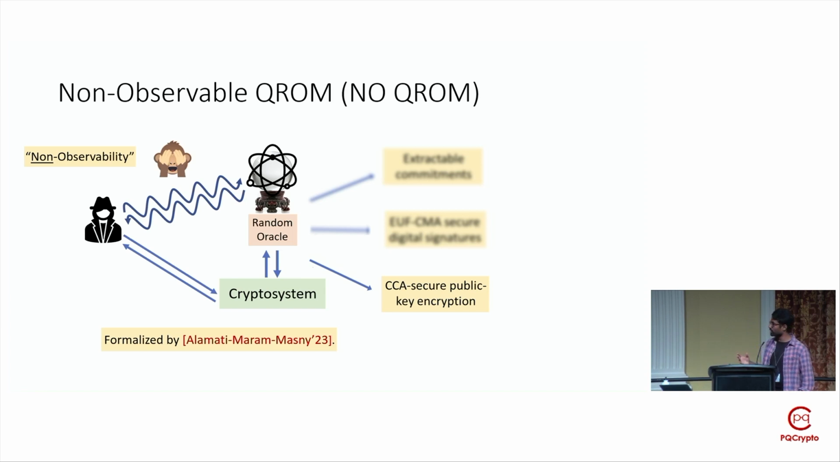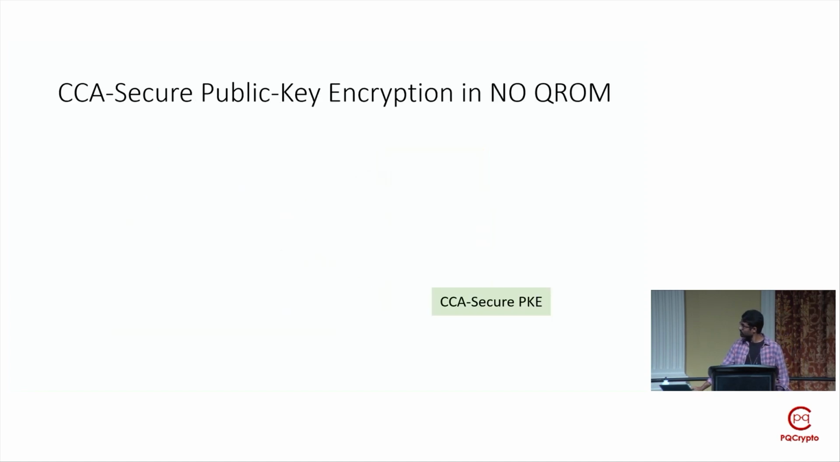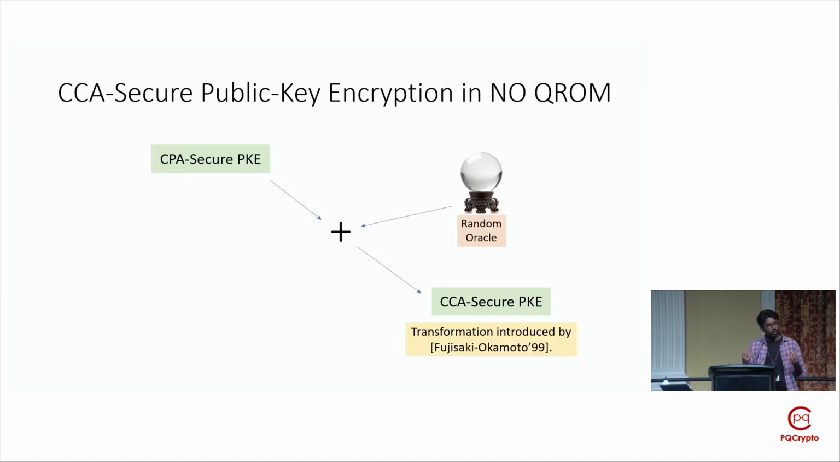Finally, in the last part of my talk, I'll be focusing on our analysis of CCA-secured PK schemes in the no-QROM. So again, starting with the classical ROM. A standard way to construct CCA-secured PK schemes is to use the so-called Fujisaki-Okamoto transformation, where you start with a CPA-secured PK scheme and combine it with a hash function in a very clever way.